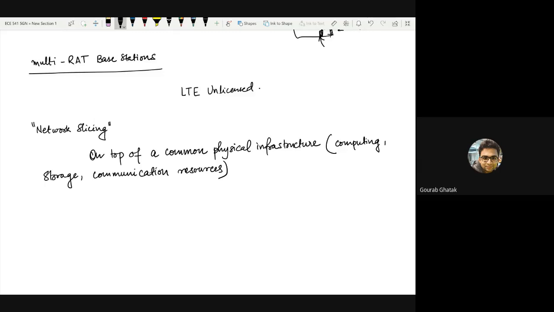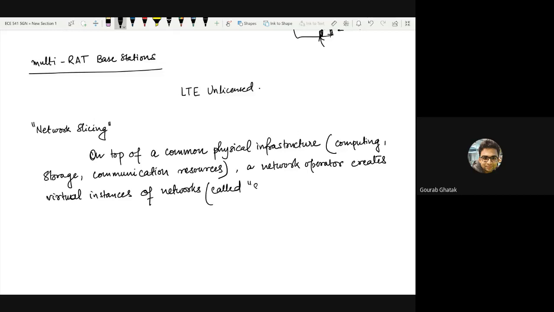So what a network operator does is, on top of a common physical infrastructure, which means the collection of its resources like computing, storage, and communication, a network operator creates virtual instances of networks called slices to cater to specific QoS requirements of the users. Okay, what does this mean?